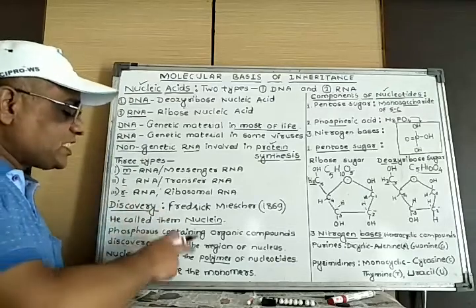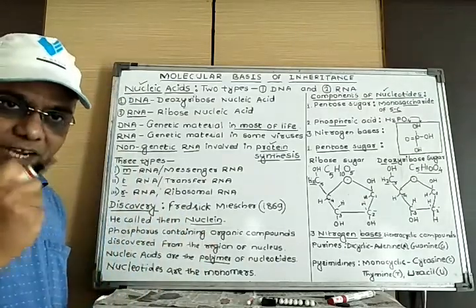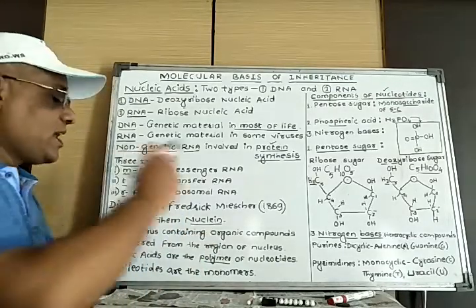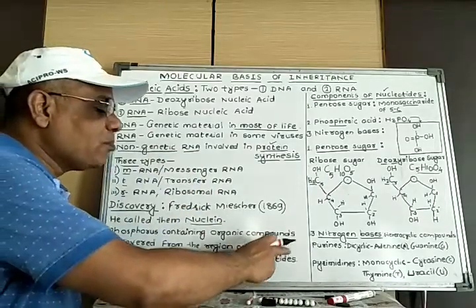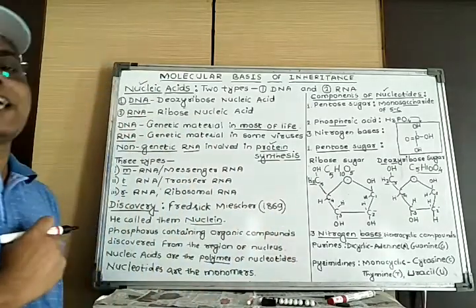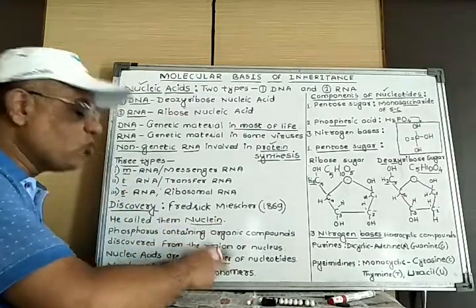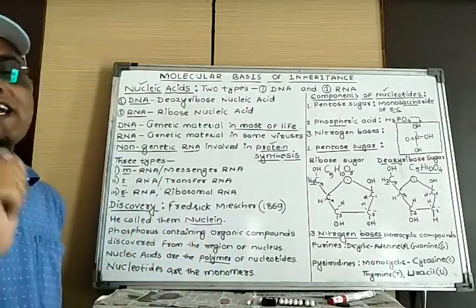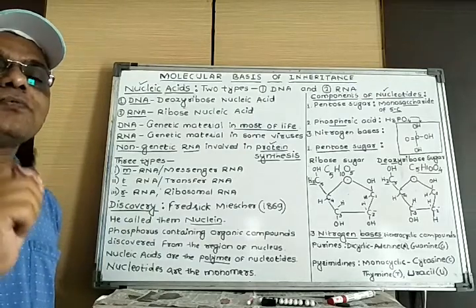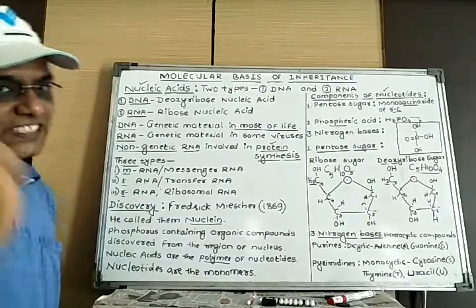These nucleic acids are polymers and macrobiomolecules and consist of a number of nucleotides. These nucleotides are the monomers, or the units, of nucleic acids.